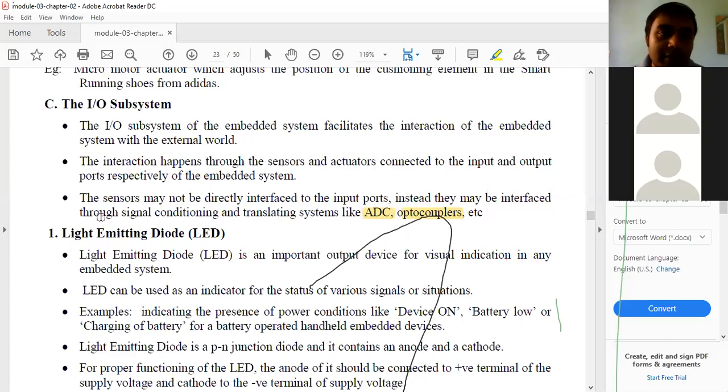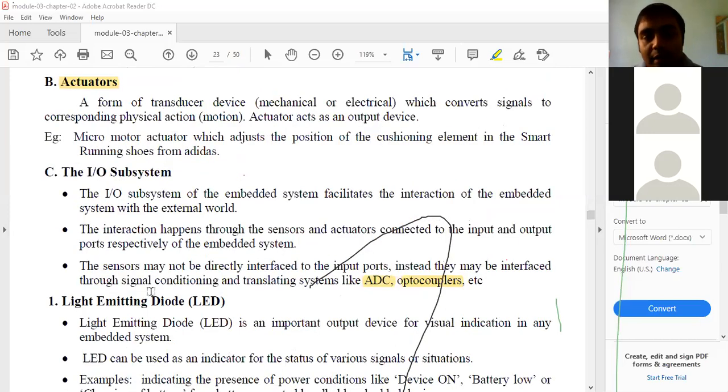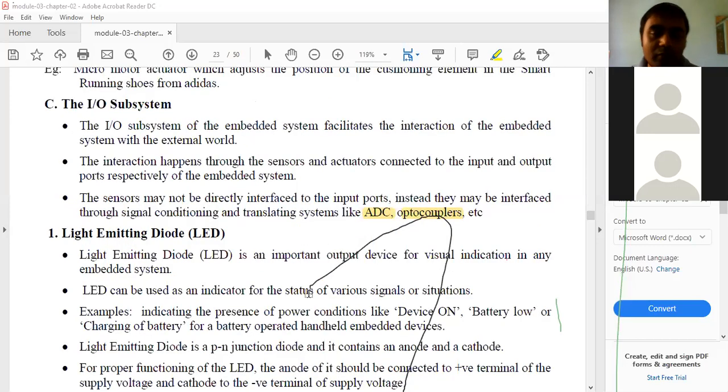Next, another example is the light emitting diode. This is a light emitting diode that comes under the IO subsystem. Where do we use light emitting diodes, or LEDs? You might have observed in the phone, when you have kept the phone for charging, you can see some blinking. In certain mobiles they show the color of the LED while it is charging.